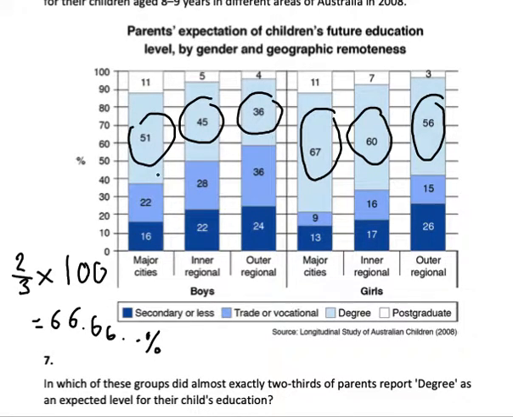Now I'm going to have a look at these numbers and see which one is closest to the 66.6. So I've got 51, 45, 36, 67, this is probably going to be it, 60 and 56, right? So the closest number is 67. Now I'm going to look at which category this 67 is in. So it's for major cities and girls. That means that the parents of girls who live in major cities, 2/3 of them expect that their child will get a degree. Let's see if that's one of our possible answers.